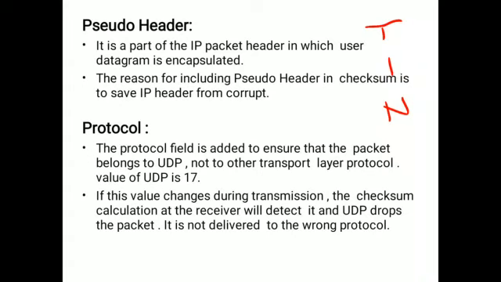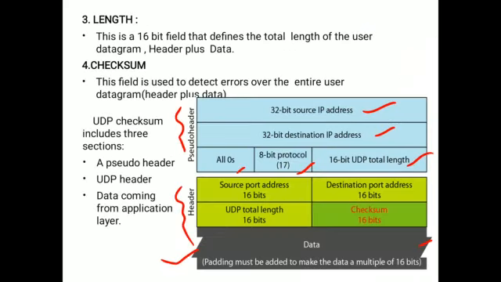Now the protocol field. The protocol field is added to ensure that the packet belongs to UDP and not to another transport layer protocol. Here the protocol field value is 17. In the diagram we have the 8-bit protocol field, and that is 17.